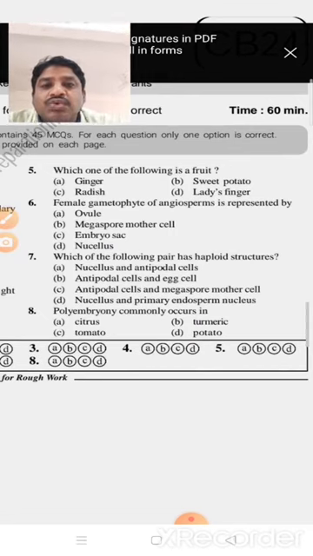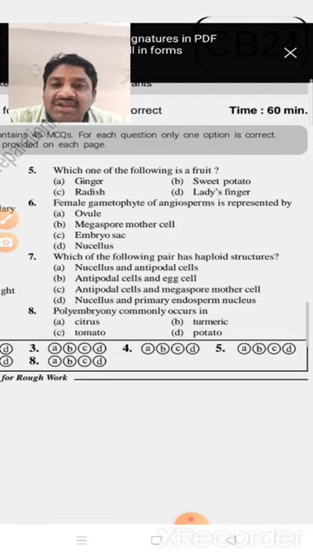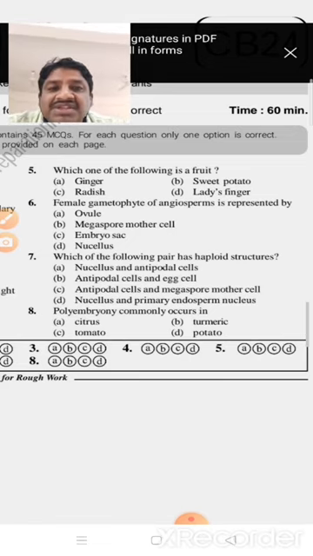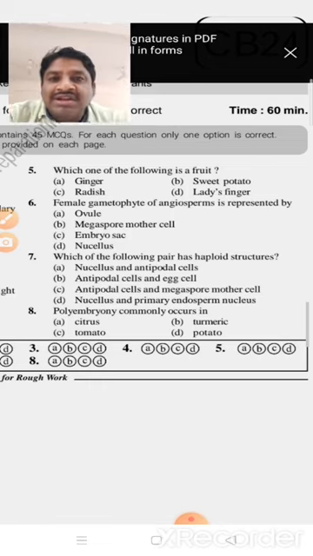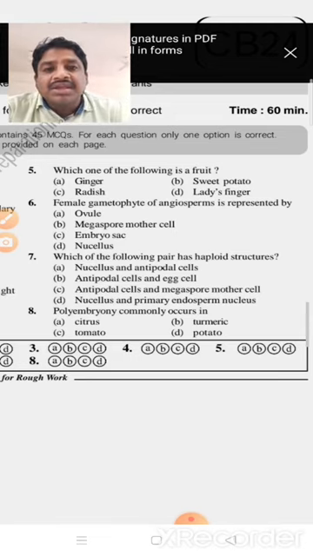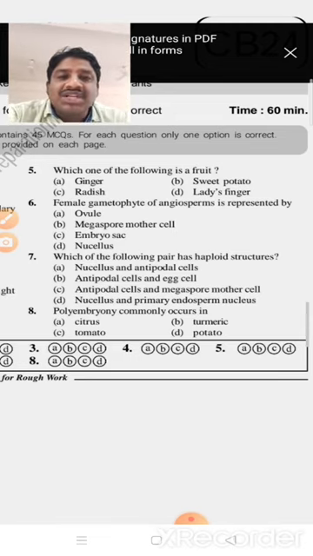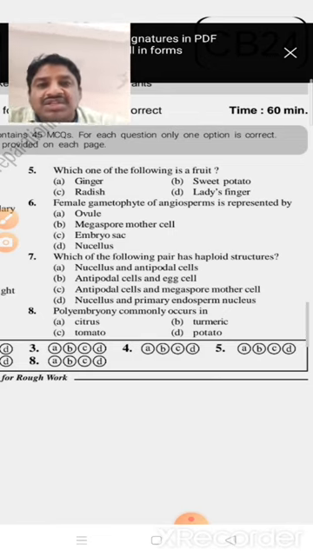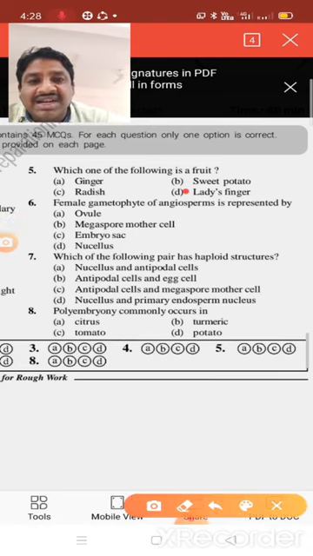Next, which one of the following is a fruit? Here ginger, sweet potato, radish and lady's finger are given. Ginger is a stem, sweet potato is also a vegetative part, and radish is also a root modification. Lady's finger belongs to the Malvaceae. We already eat this lady's finger. Its scientific name is Abelmoschus esculentus. The ovary is modified into a fruit. What you are eating, that bhindi, is called lady's finger. So option 4 is the right answer.